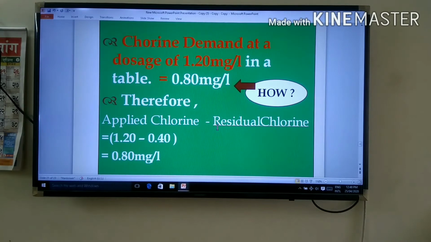In the applied chlorine column, the second column, the reading for sample number 6 is 1.20. In front of that sample, in the residual chlorine column, the third column, the reading is 0.40. That means 1.20 minus 0.40 gives the answer 0.80 mg per liter. The same reading is in front of you, 0.80 is the chlorine demand.